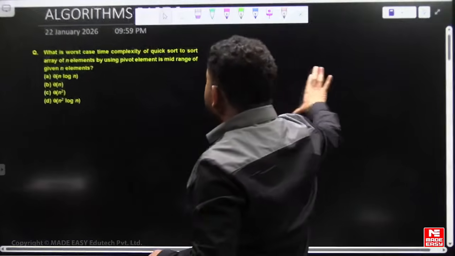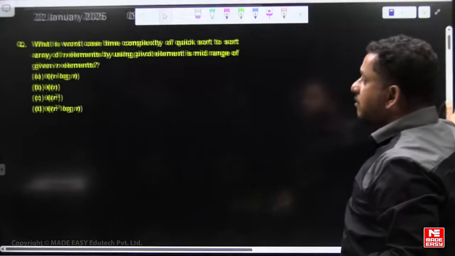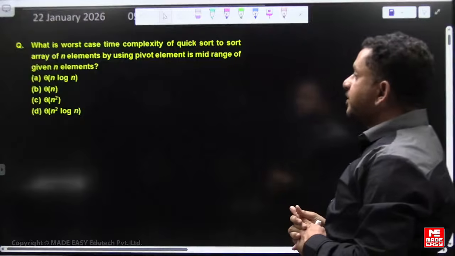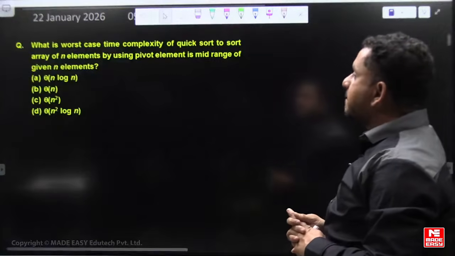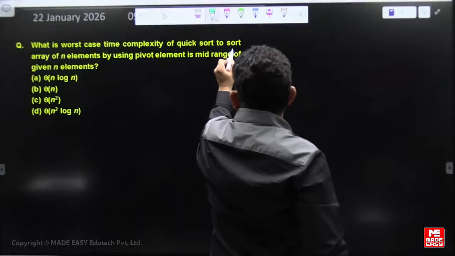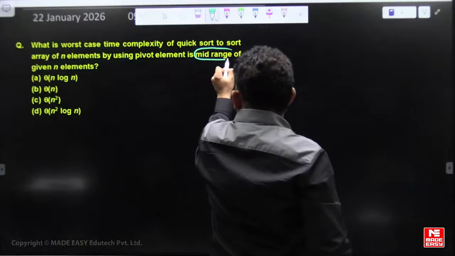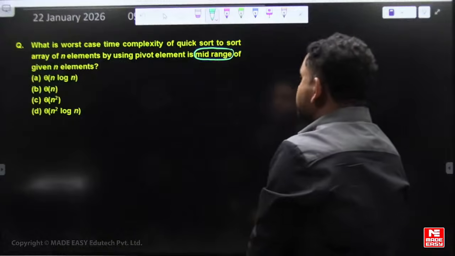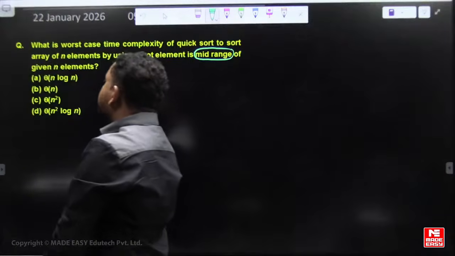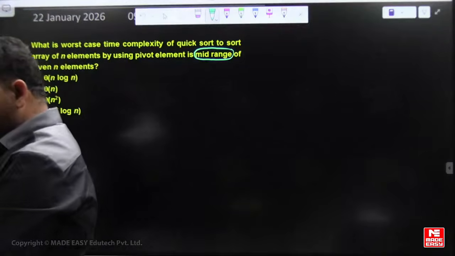I think you can easily answer this question. Just quickly answer in a minute. What is the worst case time complexity of quick sort to sort an array of n elements by using the pivot element as the mid range of the given n integers? If the pivot element is the mid range, then what is the worst case time complexity of quick sort to sort the array?